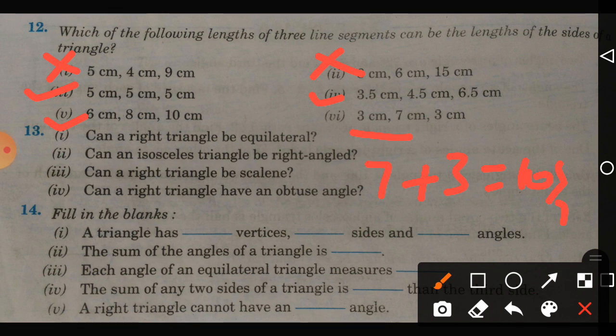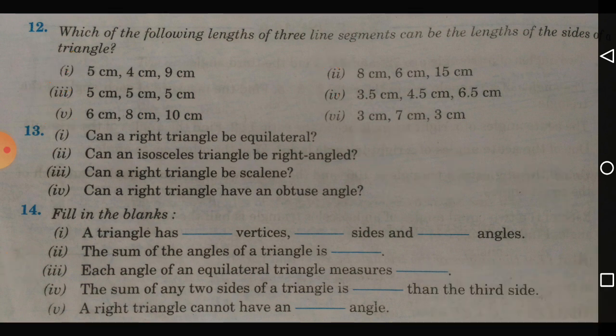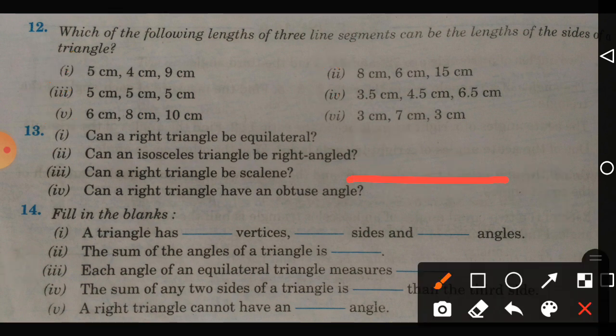We can draw the triangle, but to draw such a triangle, you should take the base as 7 centimeter, and 3 centimeter here and 3 centimeter here. Only with this method can we draw it, and you will get an isosceles triangle. Two sides are equal. Isosceles triangle you will get.